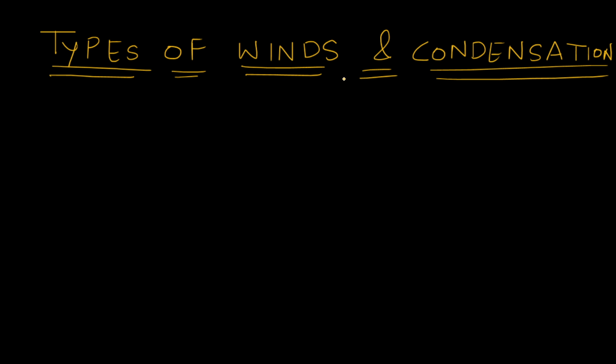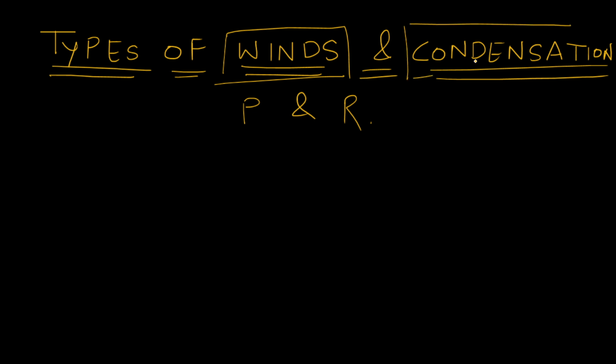Actually, there are four things we need to discuss here. That is types of winds, condensation, precipitation, and rainfall. But today we will be discussing only types of winds and types of condensation, and in the next video, that is tomorrow, we will discuss precipitation and rainfall.